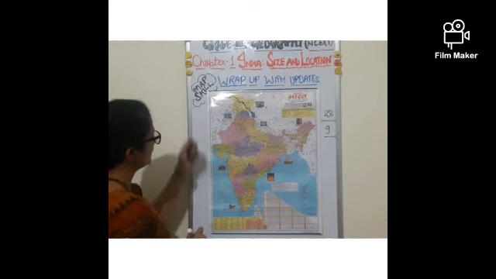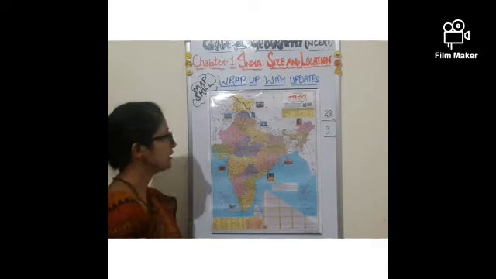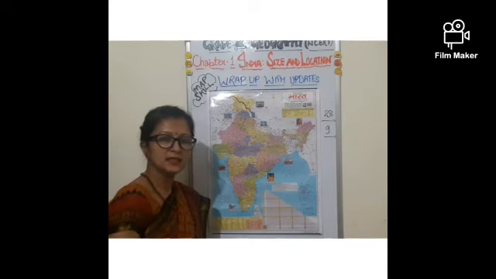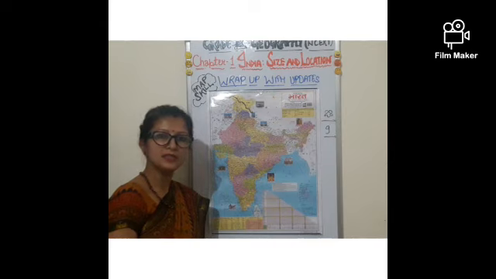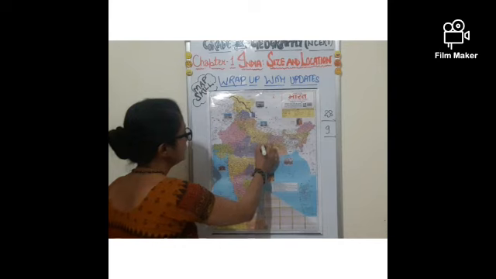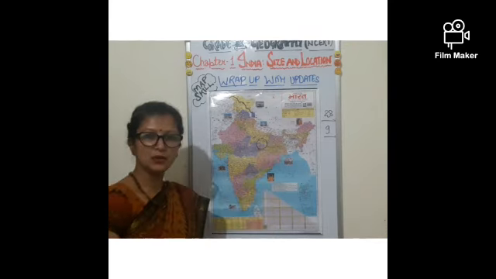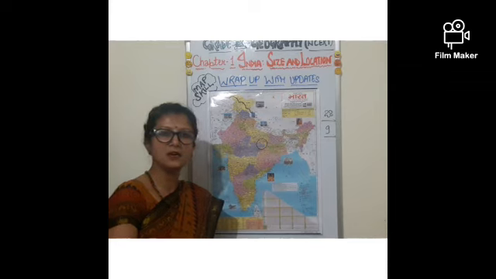Now towards the map skill, as we have discussed, let us talk about the standard meridian time, and where in India it is decided. It is decided in Mirzapur. And where is it located? It might be asked in the map skill to locate the place where Indian Standard Time is decided.